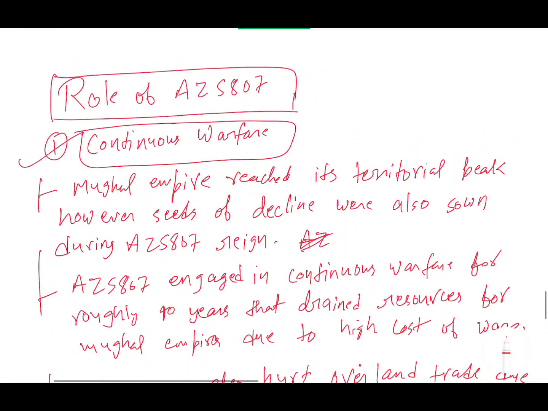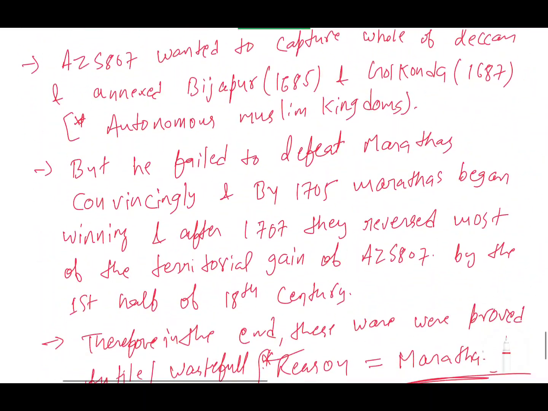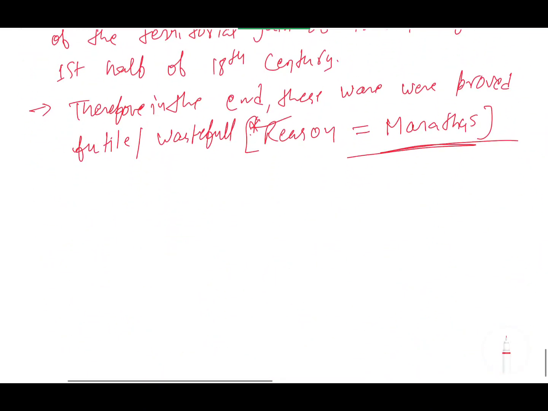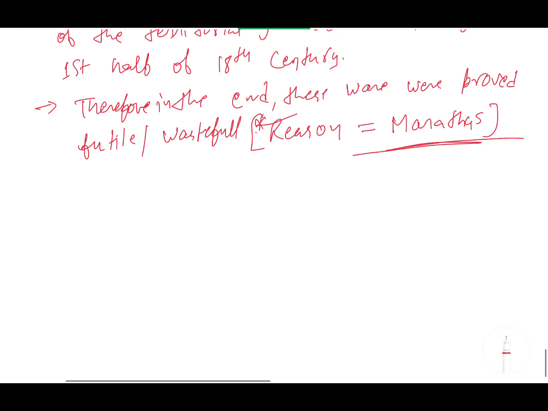Continuous warfare: how the war has been started, what was the proceeding of the war, how much territorial expansion happened, what are the repercussions of the war, and what was the final conclusion related to the war. This war is worthless. Second, we can see the divisive policies, the religious divisive policies I have told you. So I will not write notes for this, I will just tell you a little and get you to write a little.